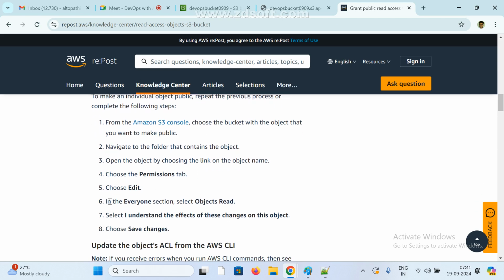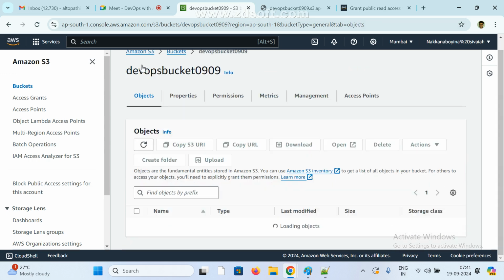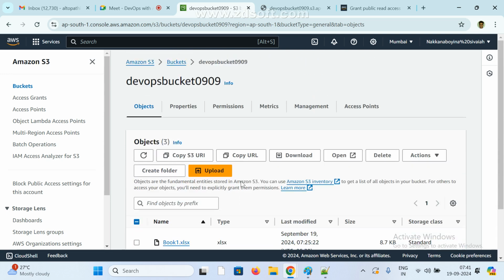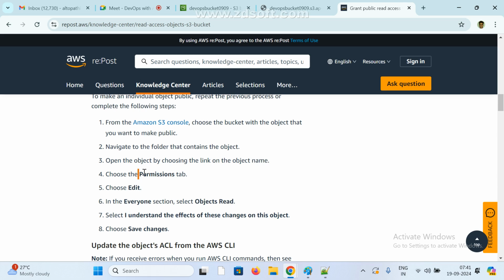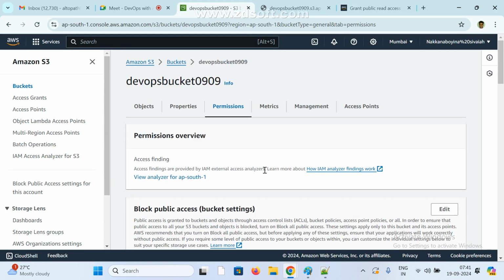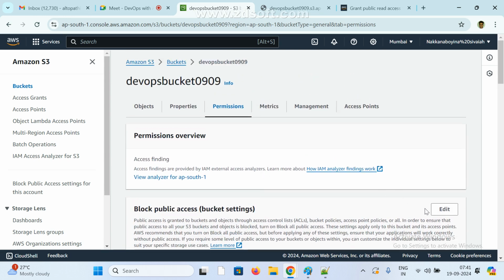This and all, no, this is simple only. So edit in the everyone selection. Select the object read. Choose the permission. Click on edit. Choose the permission. Click on which permission they are telling. Select. Go to permission. What are they telling? Permission tab, or go to the object directly, click the object name, choose the permission tab, click on edit, and in the everyone selection, select an object. Where is everyone? Permission. Permission. Edit.